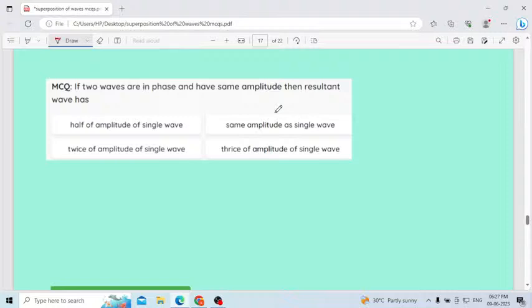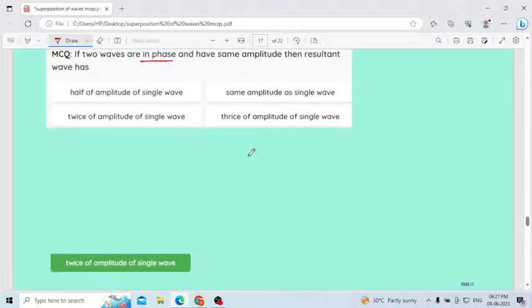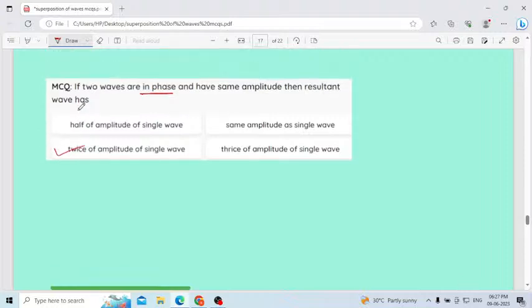Next question, an easy question, that's why I am moving fast. If two waves are in phase and have the same amplitude, then the resultant wave: two waves in the same phase means constructive interference. Then the amplitude of the resultant wave: half the amplitude of the single wave, twice the amplitude of a single wave, same amplitude of a single wave, thrice the amplitude of a single wave. Correct option, twice the amplitude of a single wave.